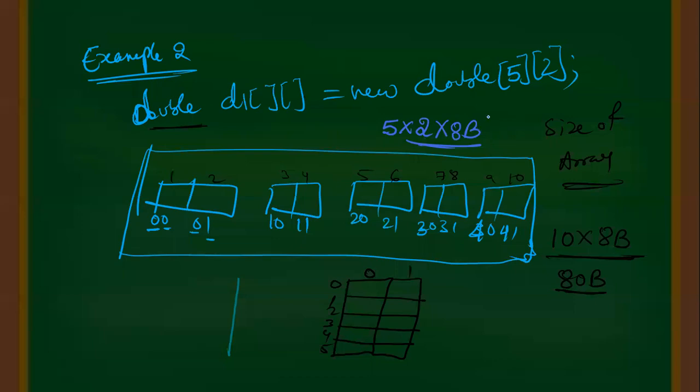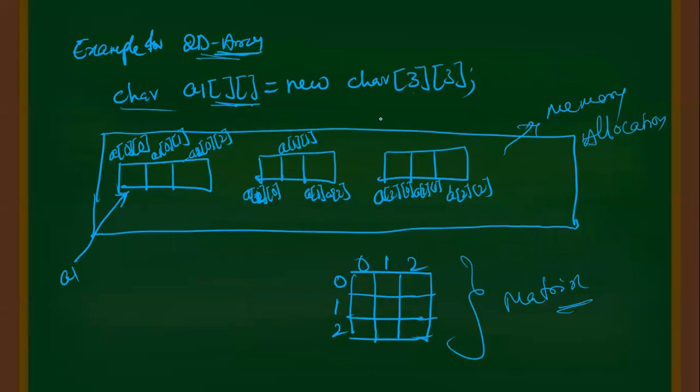For example, here we have a character data type. How many rows do we have? 3 rows into how many columns? 3 columns. Each data type is character, meaning how many bytes will be allocated for a character? 2 bytes. So now 3 3s are 9, 9 2s are 18. 18 bytes.